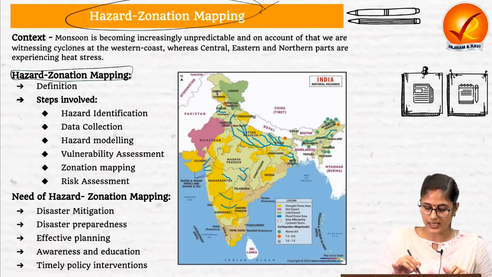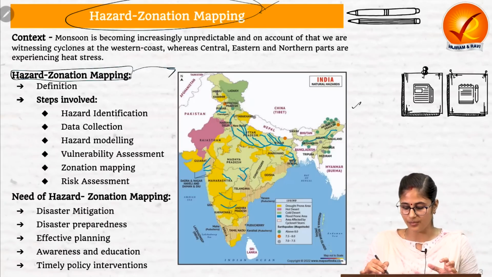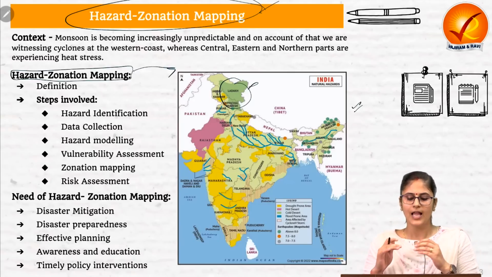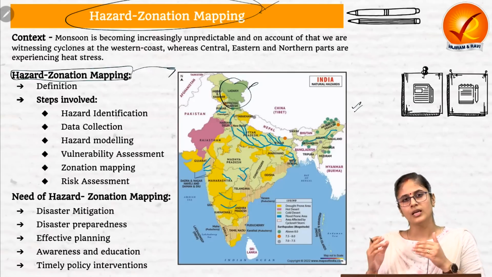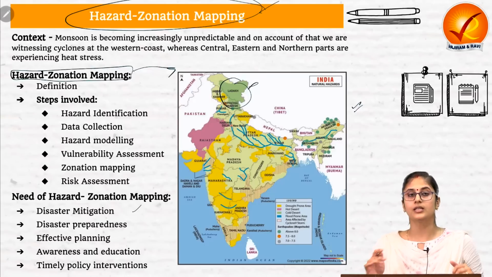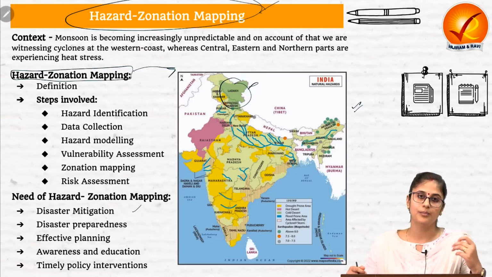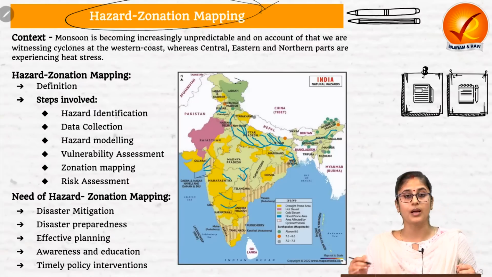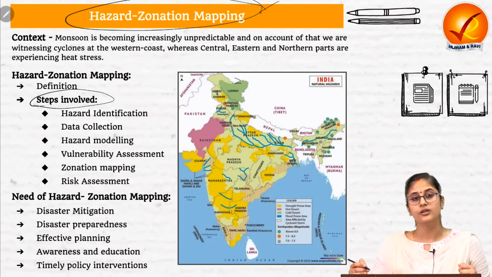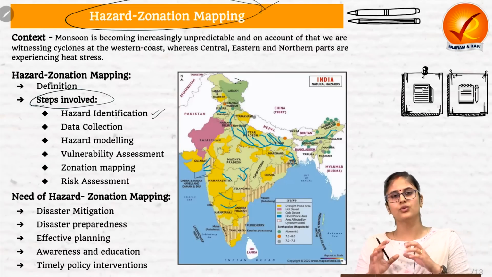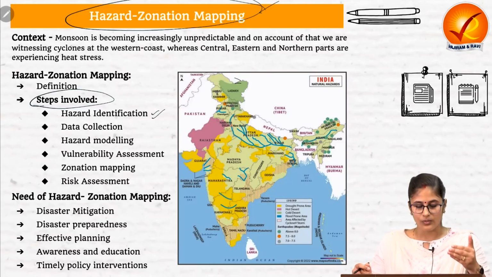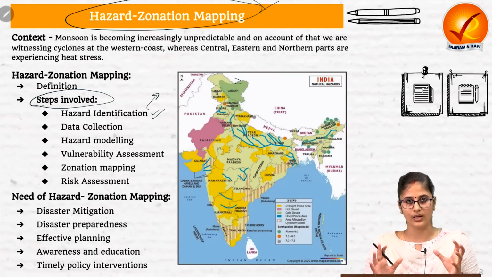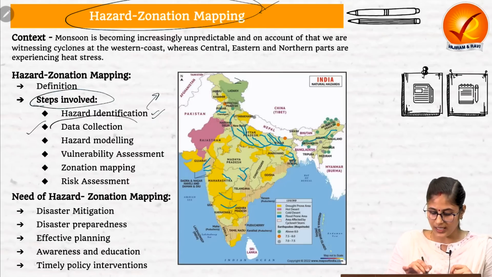So in this, we come up with a map which identifies that this place is more prone to a particular hazard, and it enables us to do effective disaster mitigation, disaster preparedness and adequate planning as well. Now, in hazard-zonation mapping, there are various steps involved. First is hazard identification. So in this, you identify which hazard, earthquake, tsunami, landslide, we are going to map. Then you collect data.